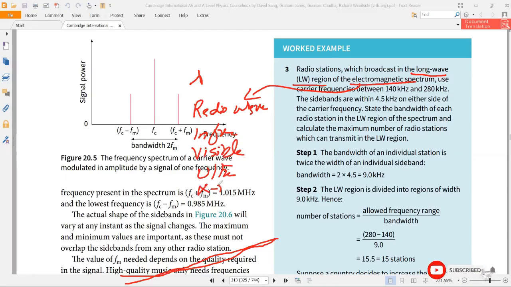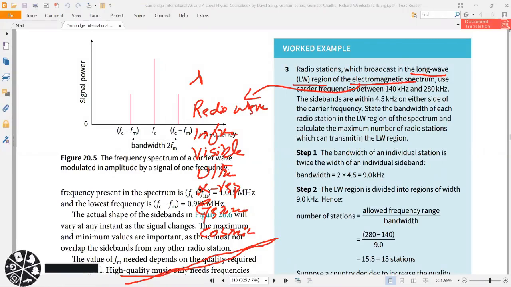Then X-rays. Then gamma rays. Nowadays, scientists also add cosmic rays in the electromagnetic spectrum. Sorry, the gamma rays are above the X-rays.